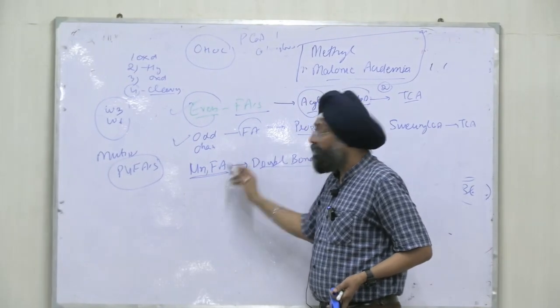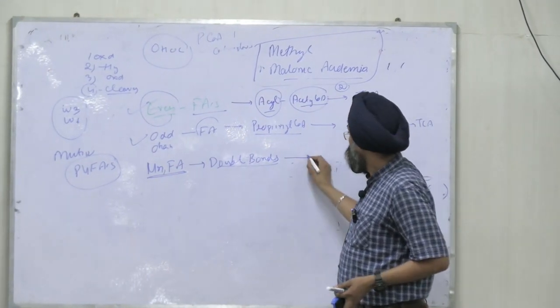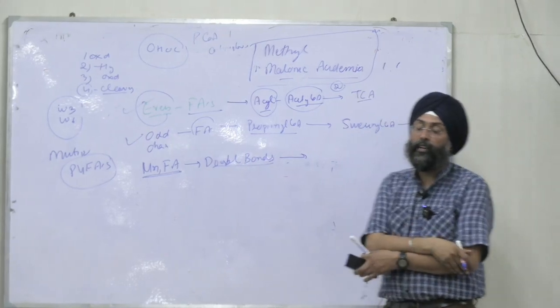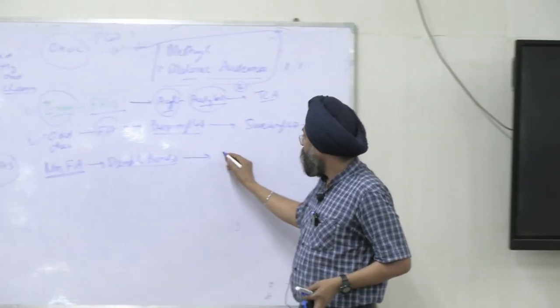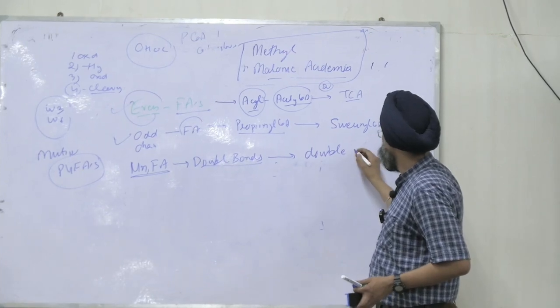So unsaturated fatty acids contain double bonds. How will they undergo beta oxidation? Due to double bonds, there are some differences in the oxidation.